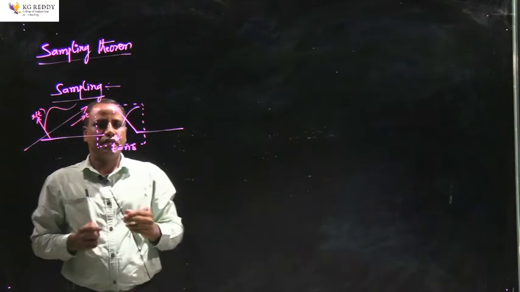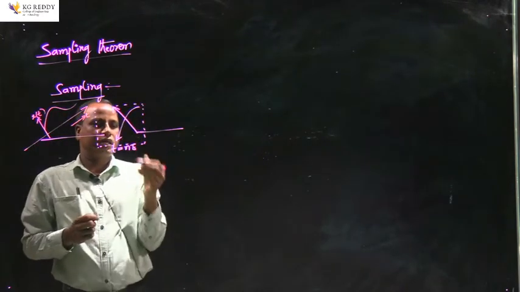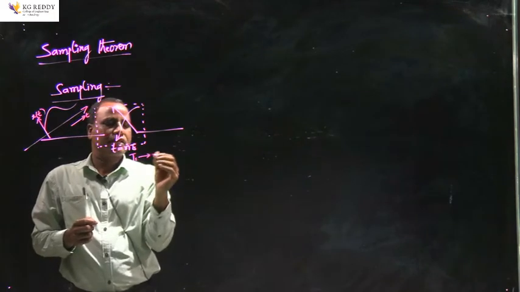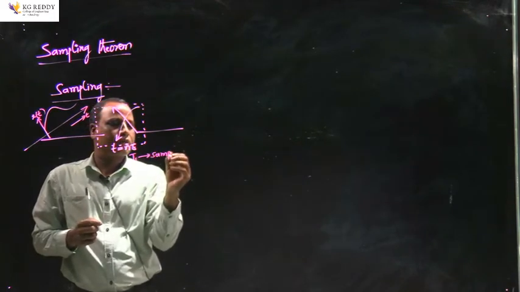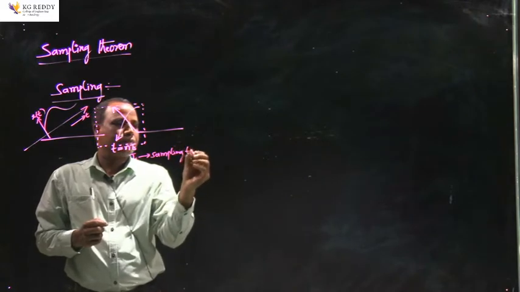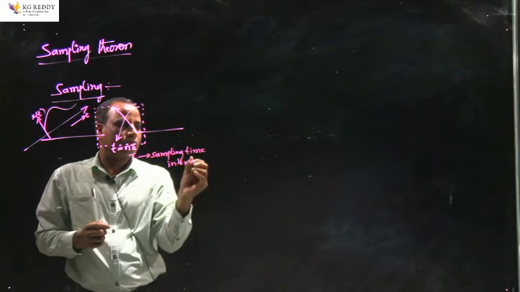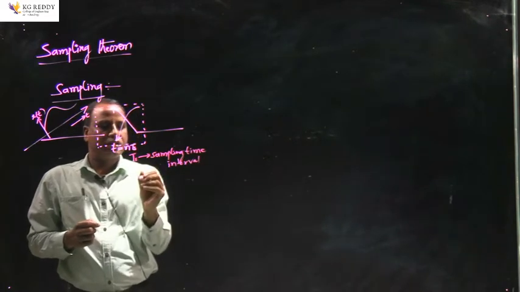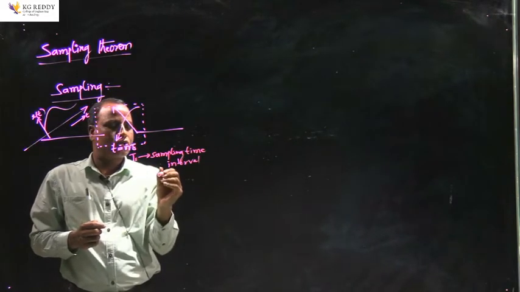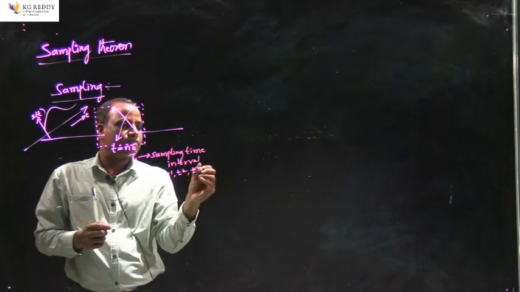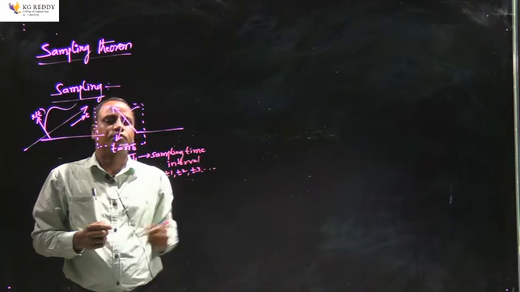When I say t is equal to nTs, this Ts is the sampling time interval, and n is an integer which takes all the values 0, plus or minus 1, plus or minus 2, plus or minus 3, and so on.